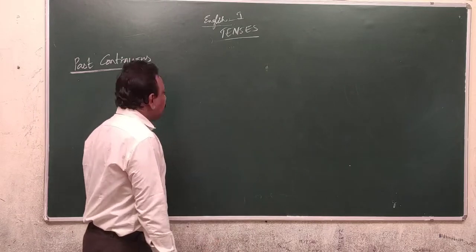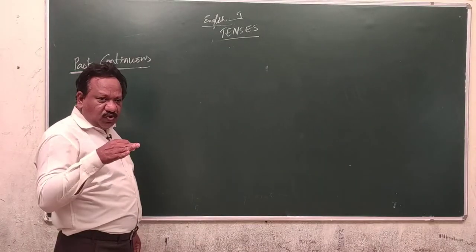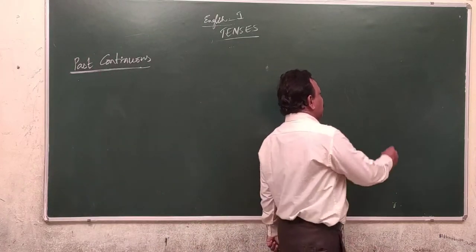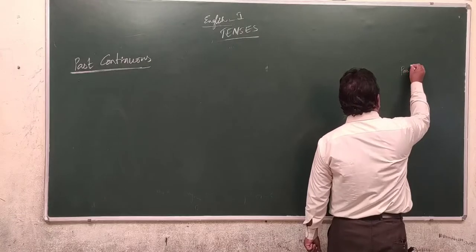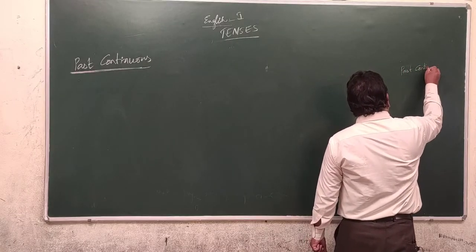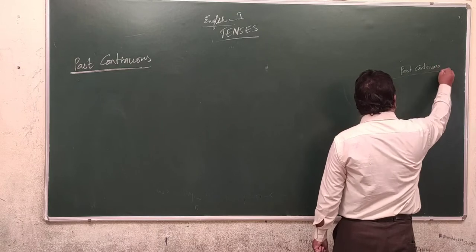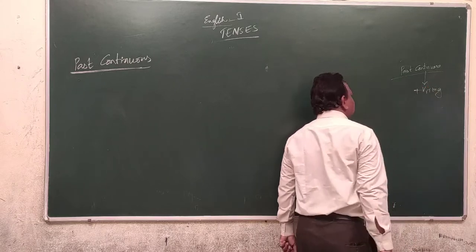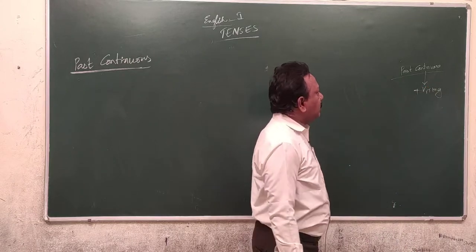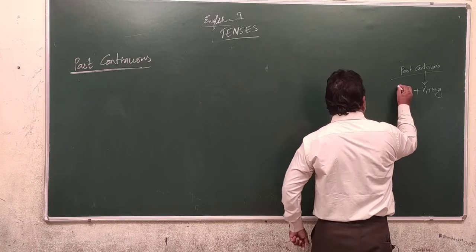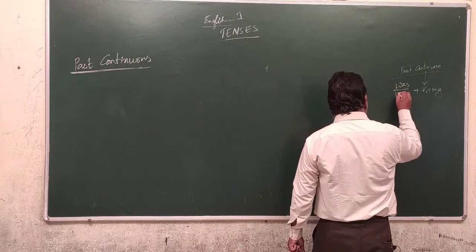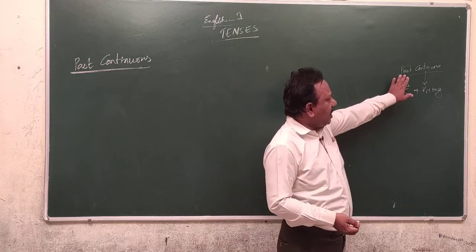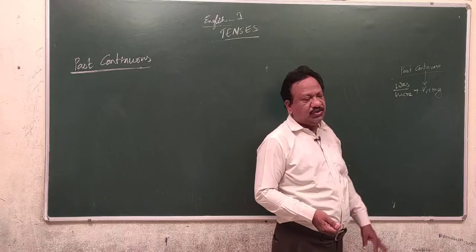Here, when you are coming to the past continuous tense, when the action was going on in the past, we use the past continuous tense. Already we have seen the structural form regarding the past continuous tense. In order to indicate the continuous, there should be verb plus ing form. Once you are using the verb plus ing form, it should not be used alone. It is always accompanied with the be form. That is, here was or were is used as the be form. Instead of was, were, if we use is, am, are, that becomes present continuous tense.